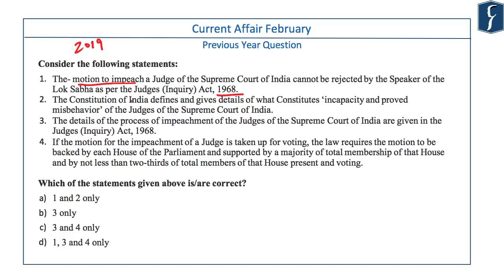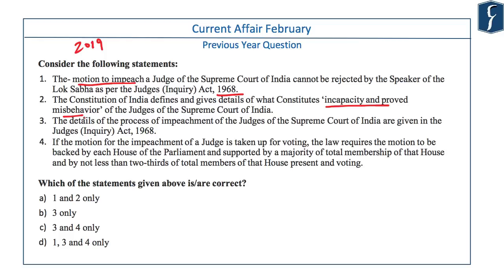The second statement is, the Constitution of India defines and gives details of what constitutes incapacity and proved misbehavior of the judges of the Supreme Court of India. The Constitution has given many terms, many phrases, but the explanation and definition of many of them are missing. And so is the case with incapacity and proved misbehavior of judges.